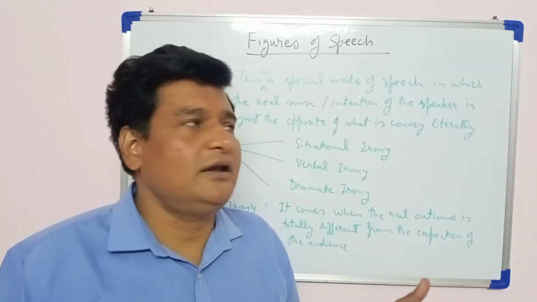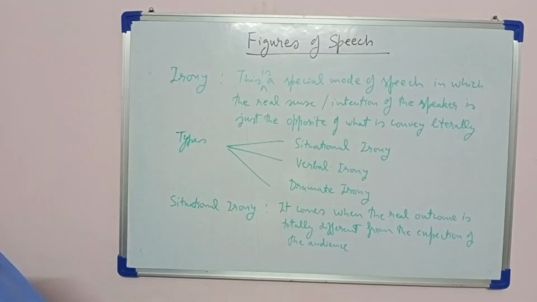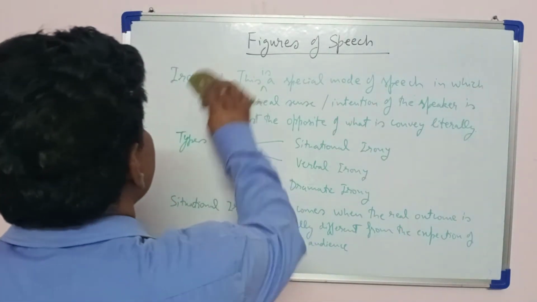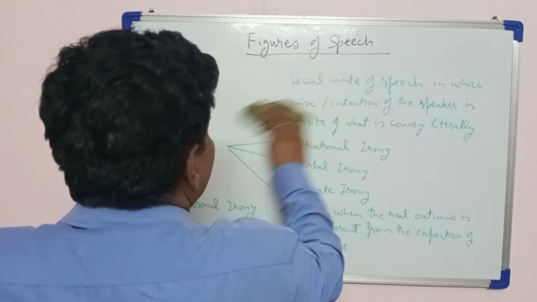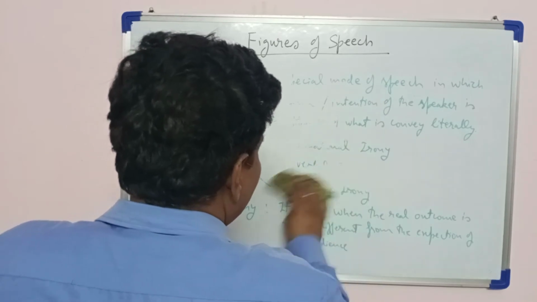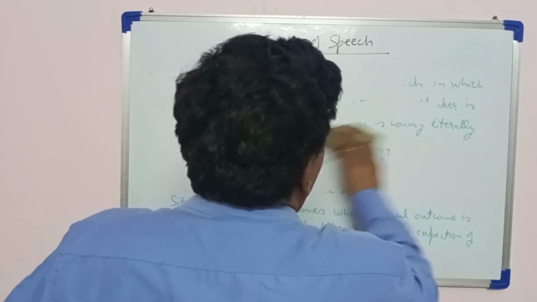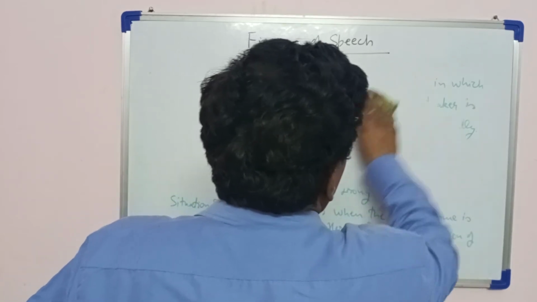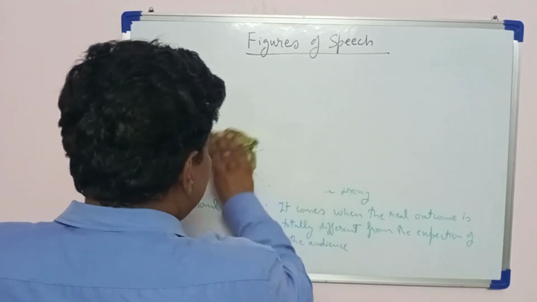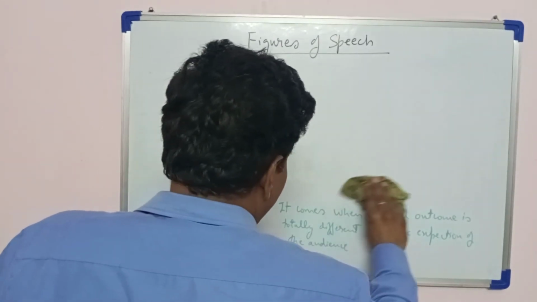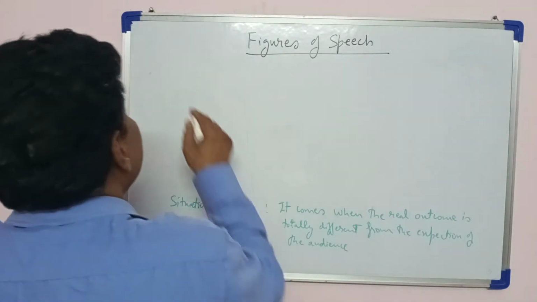So let us understand it by some examples. Situational irony, as I told you, the situation gives out some different result than what we expect. So this is the example.